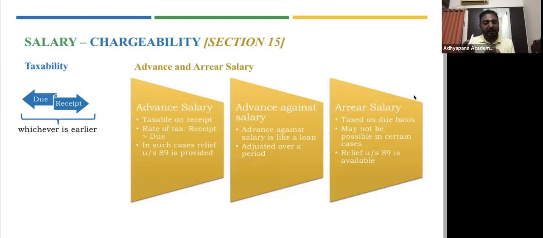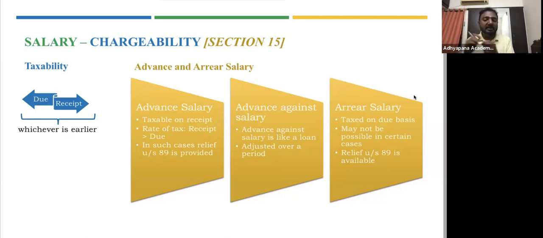So what will be the rate of tax? Whatever is the rate of tax at the time of receipt or at the time of due, whichever is beneficial. So there is a rebate given to him. For example, in March 2023, I'm receiving April, May, June 2023, three months salary in advance. Since I've received it first, it will be taxable in March. But the tax rates till March might be different from April to June.